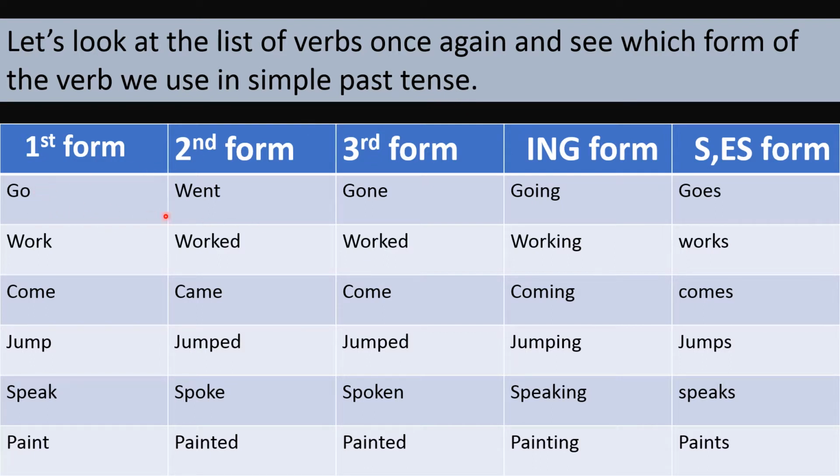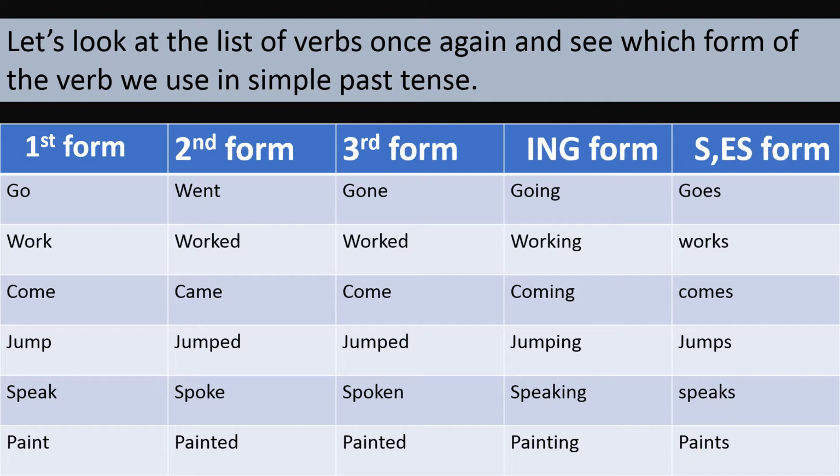Go, went, gone, going, goes. Then work, worked, worked, working, works. Come, came, come, coming, comes. Jump, jumped, jumped, jumping, jumps. Speak, spoke, spoken, speaking, speaks. Paint, painted, painted, painting, paints.